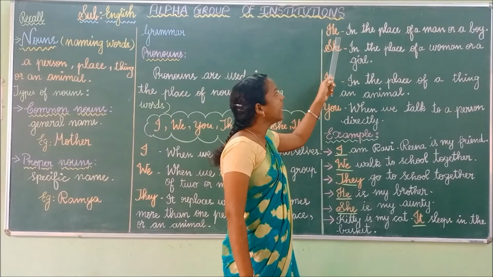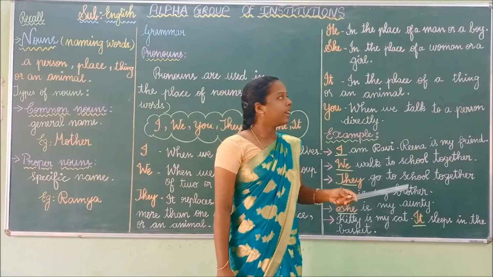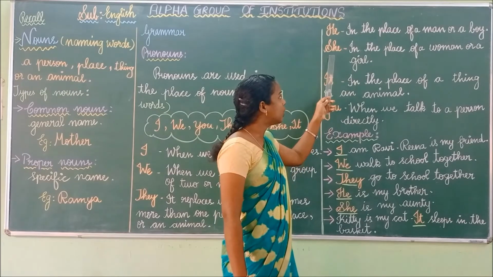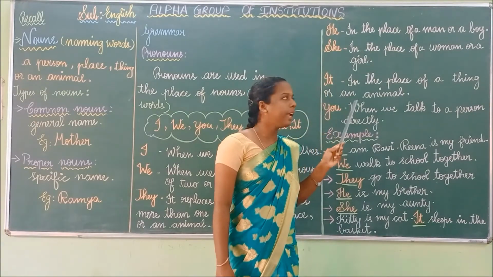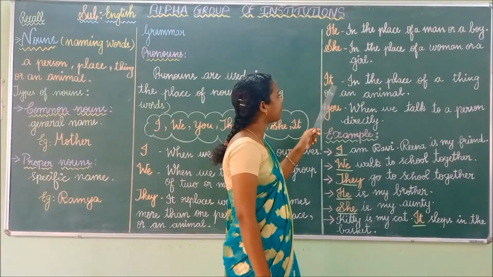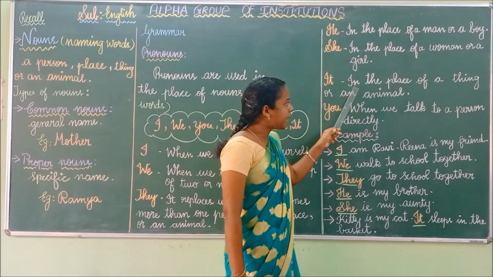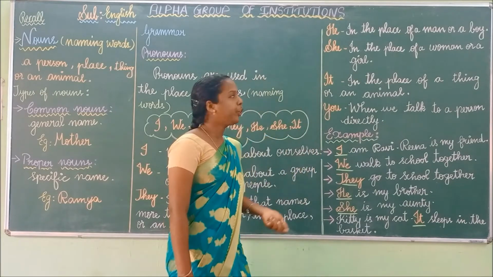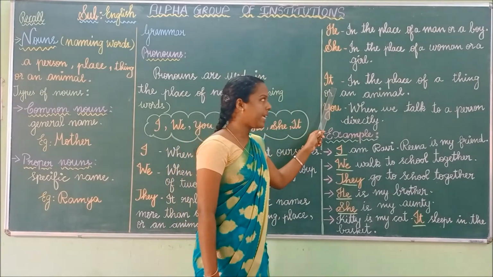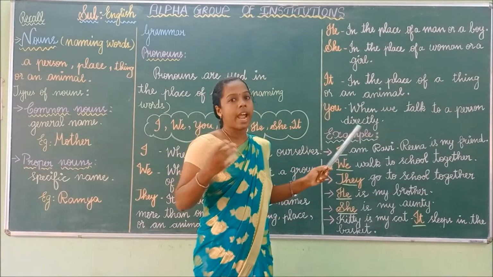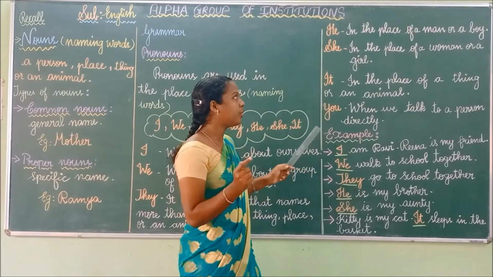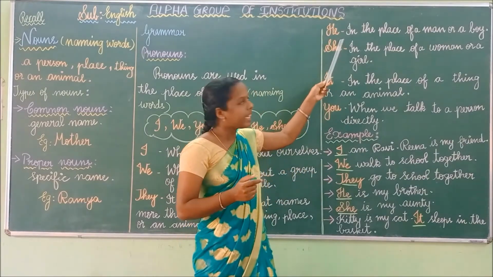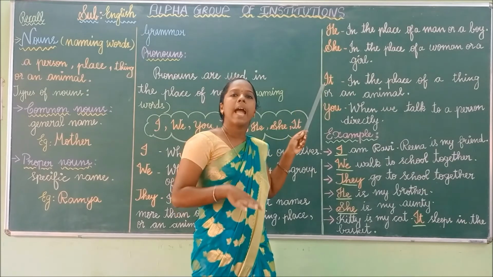So he in the place of a man or a boy. She in the place of a woman or a girl. It in the place of a thing or an animal. Children, listen carefully. You have to use he in the place of a man or a boy.